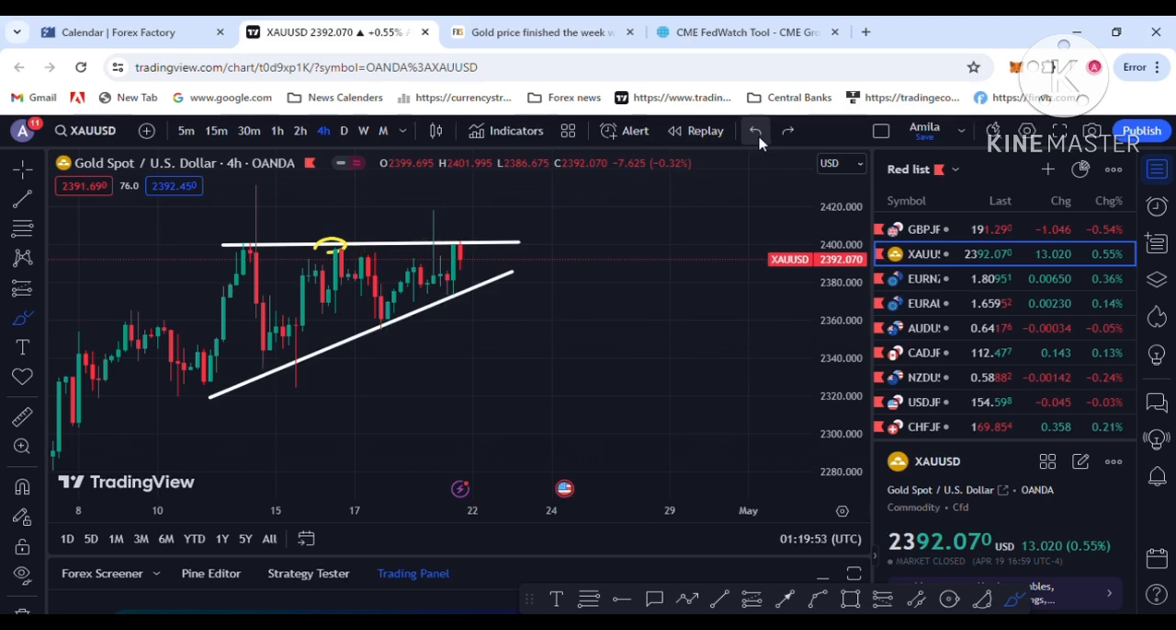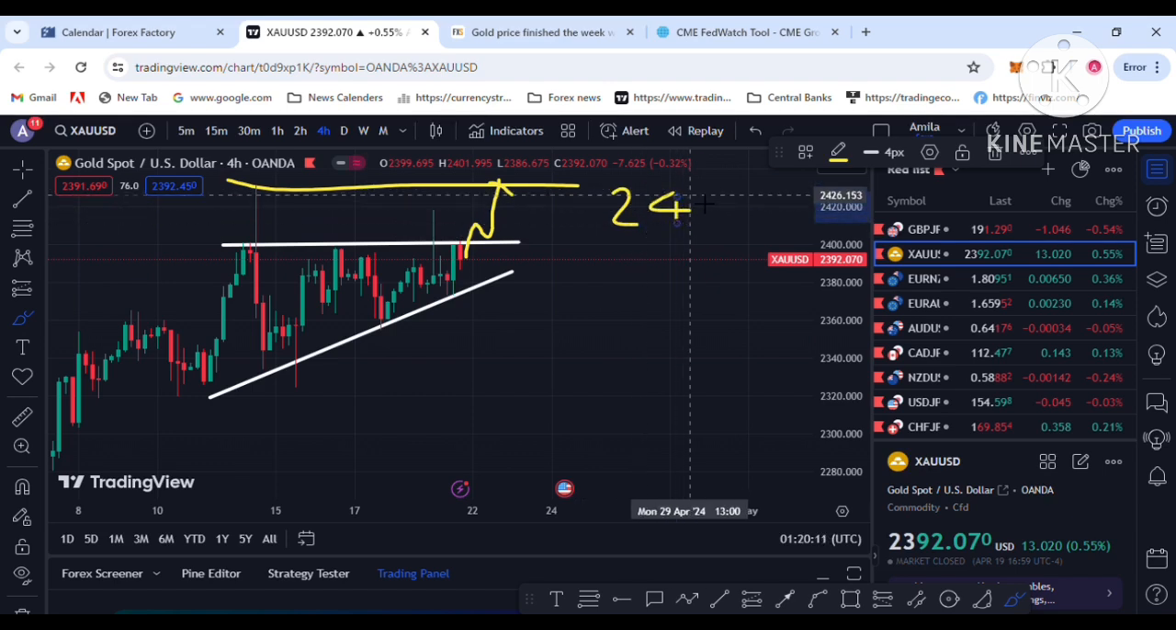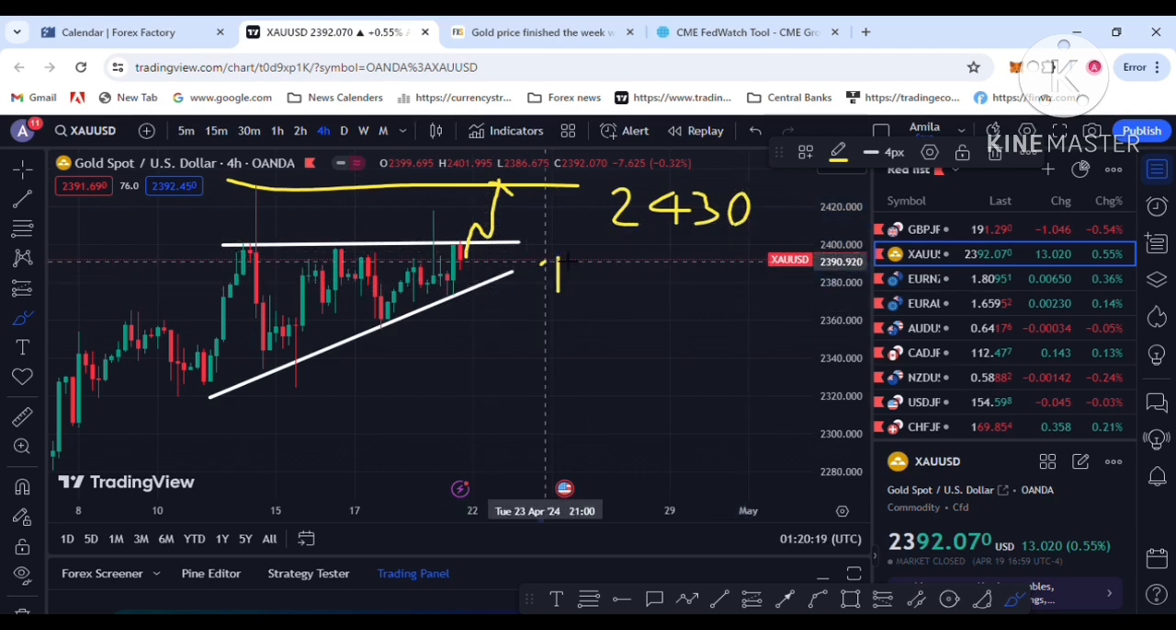So wait for the breakout and retest. That is for next week. I am hoping that's the buy opportunity. So wait for the breakout and retest. That is your buy opportunity. I am hoping this is your target: the 2430 level is the target. So that is next week's price action with the technicals and fundamentals.